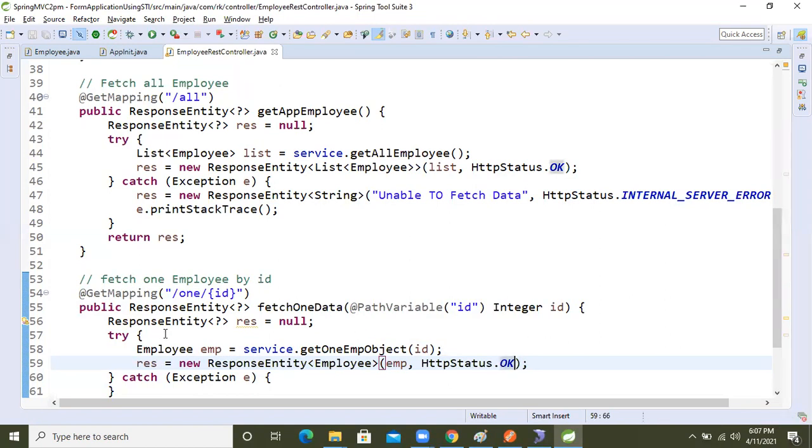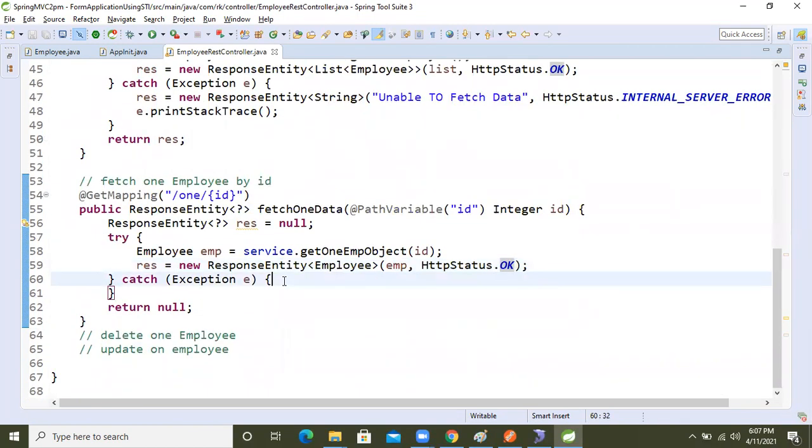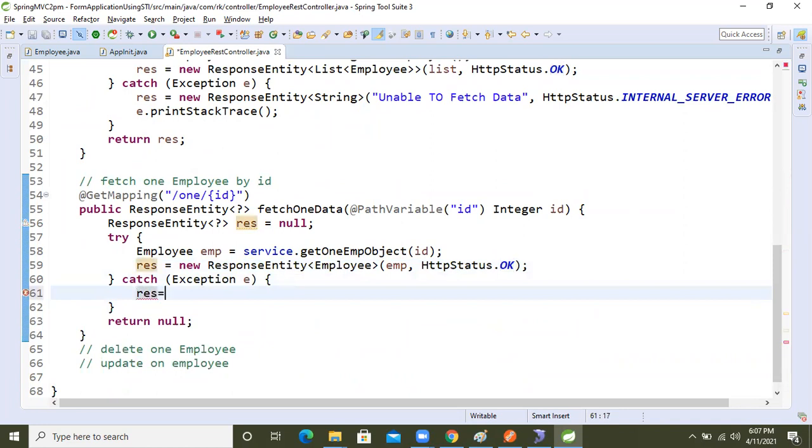Till now the thing is completed guys. Inside that catch block, res equal to new response entity. Here I'm taking just a string. Here I'm writing, unable to fetch data, fine.